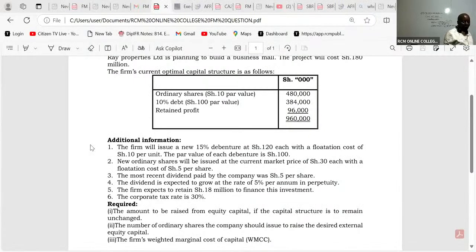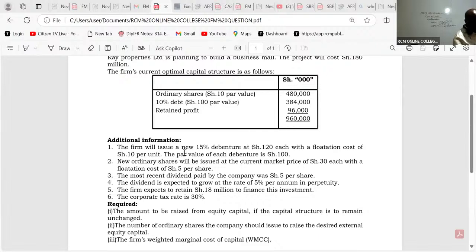So the par value, ladies and gentlemen, we are told that the firm will issue a new 15% debenture at shillings 120. That must be the current market value of the bond, with a flotation cost of 10 per unit, and the par value is 100.